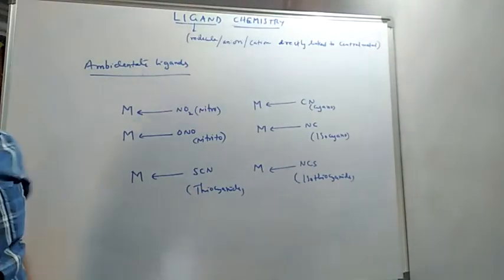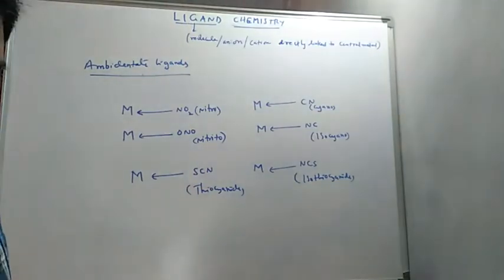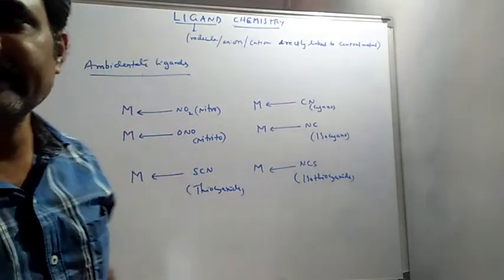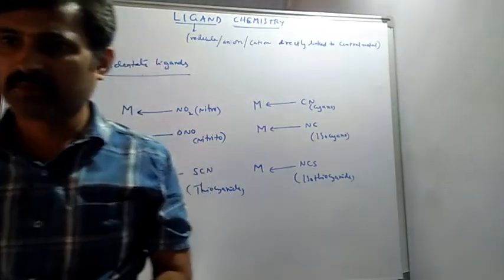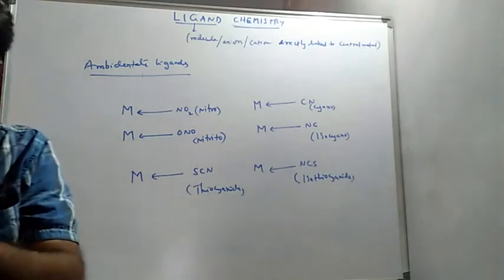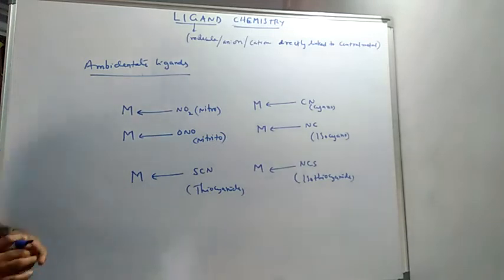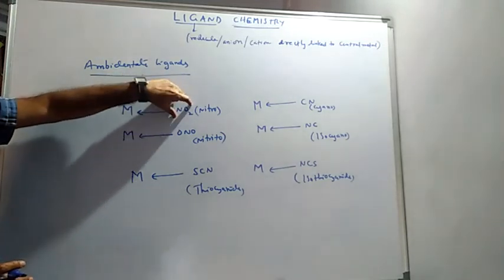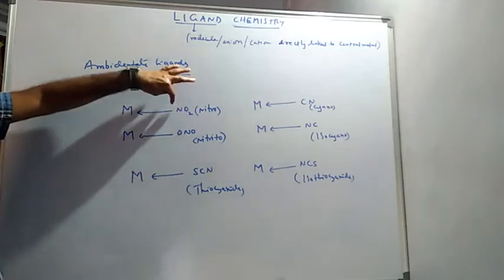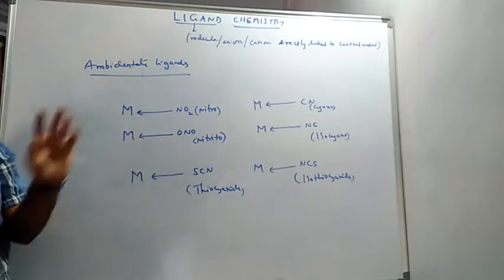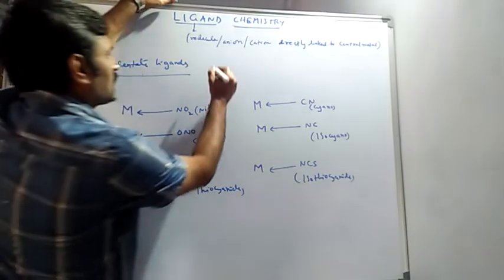So now you observed the differences in these ligands. So what is an ambidentate ligand? Two or more donor atoms may be there, but in forming complexes, only one donor atom is attached. So here two donor atoms are there, nitrogen is there, oxygen is there, but formation of the complex takes place via only one donor atom.